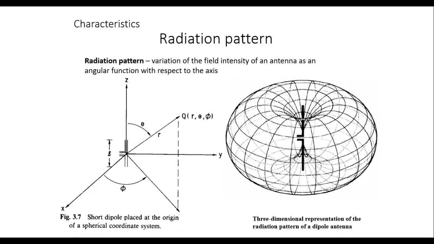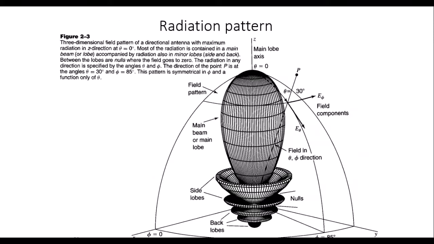And this is the radiation pattern: the variation of the field intensity of an antenna as an angular function with respect to the axis. This radiation pattern consists of a major lobe, the main lobe, and this is the back lobe, side lobes, and zero null lobes.